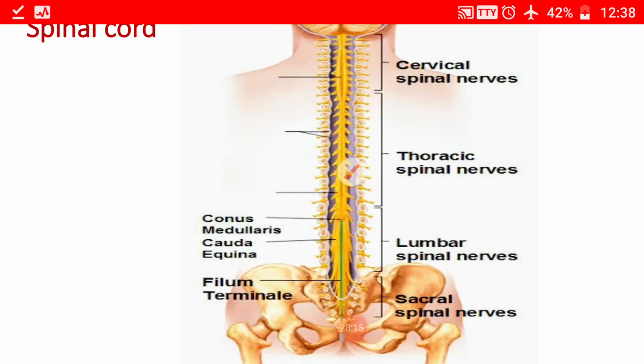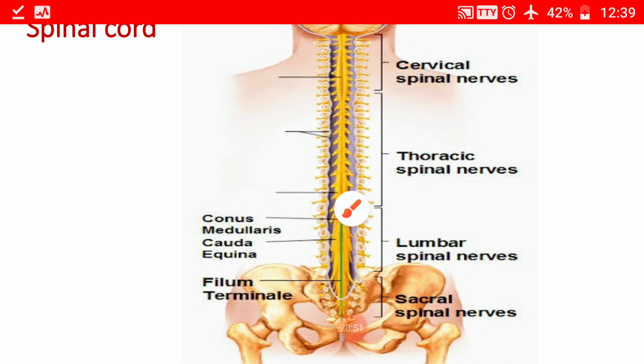Coming to the spinal cord. So the spinal cord is the long cylindrical lower part of the central nervous system. It occupies the upper 2/3 of the vertebral canal and it is enclosed in the three meninges. It gives rise to the 31 pairs of spinal nerves and retains the basic structural pattern. The spinal cord is about 18 inches or 45 centimeter long in an adult male and 42 centimeter long in the adult female. It is surrounded by the three meninges.